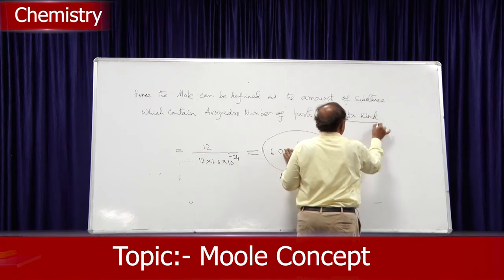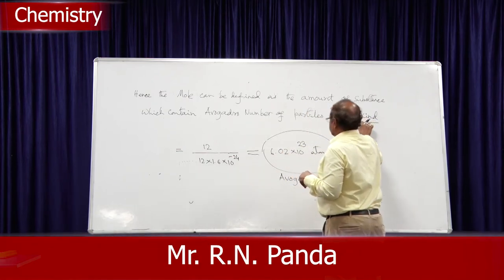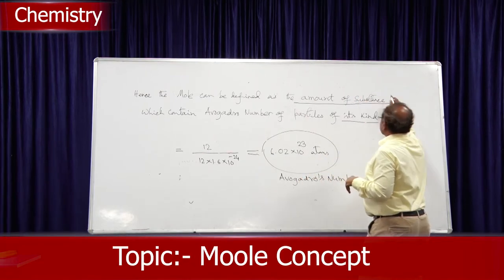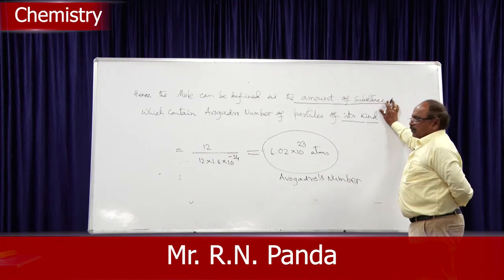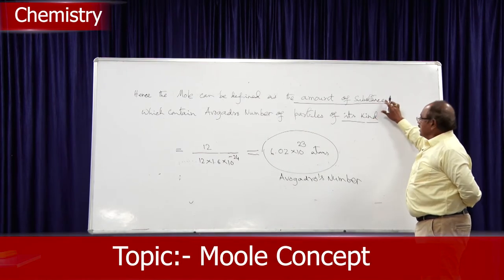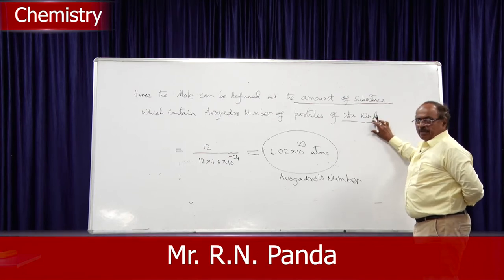"Of its kind" is a proper noun used for the amount of the substance. If the atom is existing in an atomic, elementary state, it is an atom. If it is existing in a combined state, it becomes a molecule.